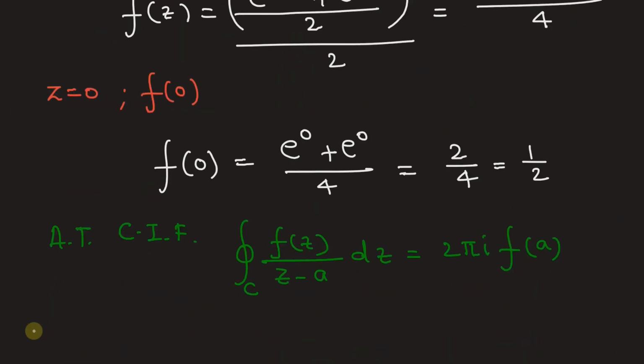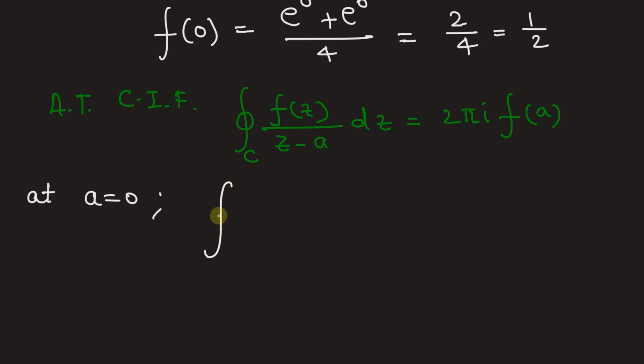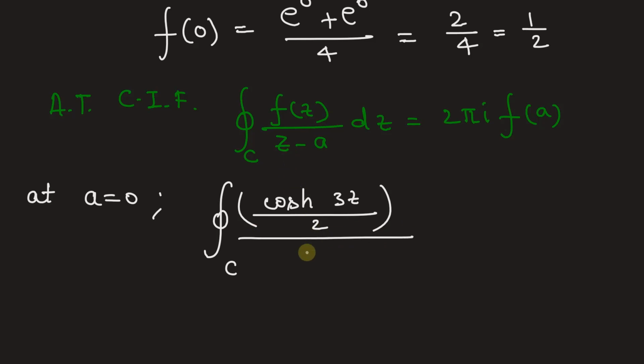At a is equal to 0, the integral will become closed integral on path C cos hyperbolic 3z divided by 2, and this whole divided by z minus 0 into dz, and that is equal to 2 pi iota f of 0, because we are substituting a is equal to 0.